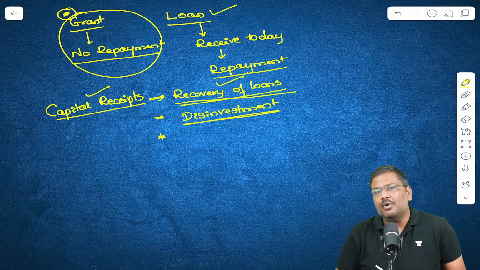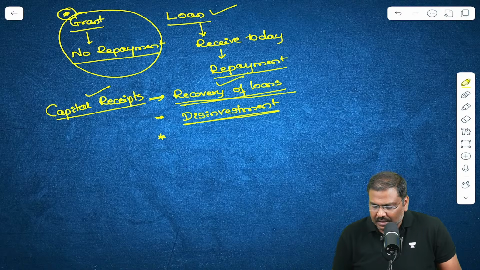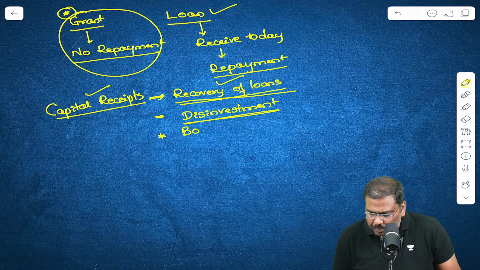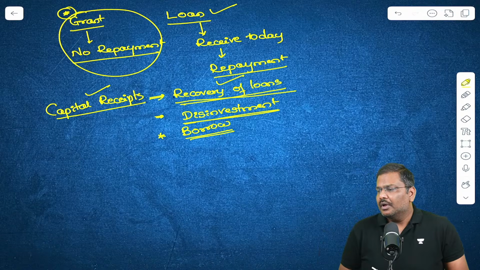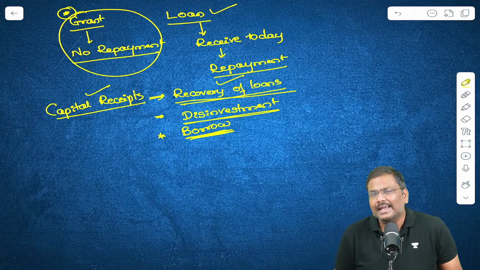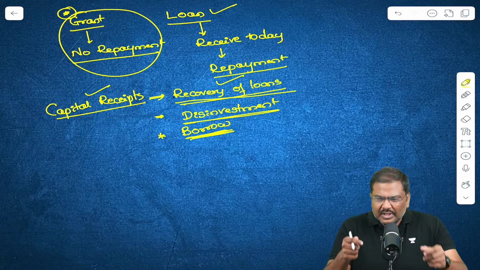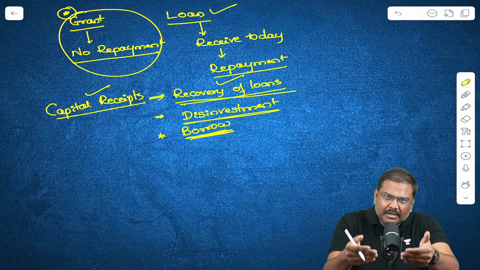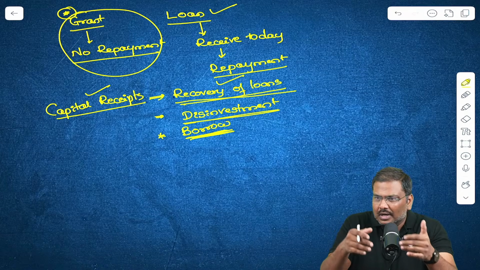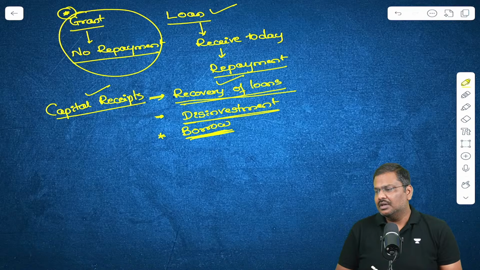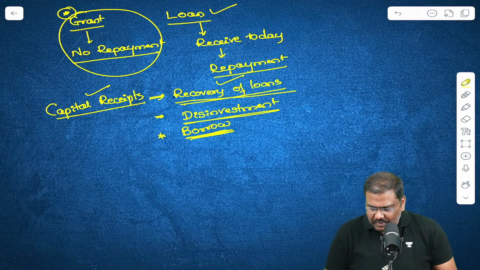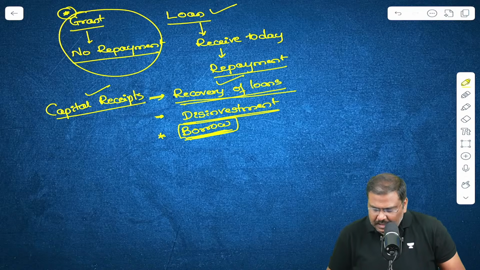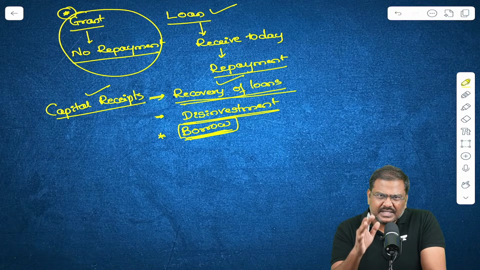And there is one more very important component in capital receipt, that is the government will borrow. The government will borrow from the market. When the government will borrow from the market, essentially what is going to happen? When the government will borrow, it will get the money now to use for current year's expenditures. It will use the money for current year expenditure. And the reason why government borrows is very simple.